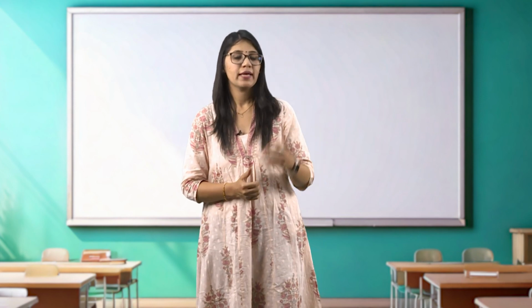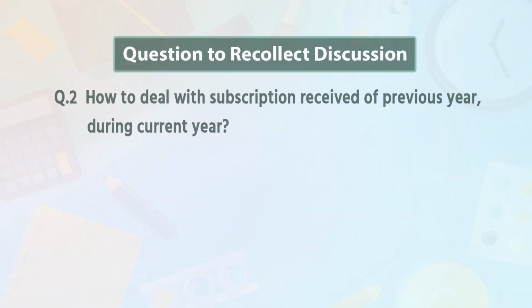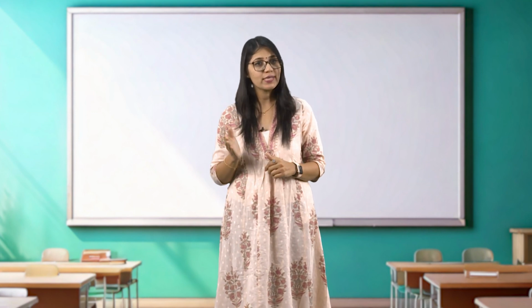If you are having any query or any question, you can ask me. Yes, ma'am. Yes, please. How to deal with subscription received of previous year during current year? Very good question by you. In case of subscription received of previous year, it would appear in the receipt and payment account on the receipt side, because all receipts and payments of any year are recorded in the receipt and payment account, but it would not appear in the income and expenditure account because it is not income of the current year.